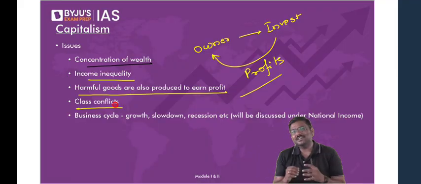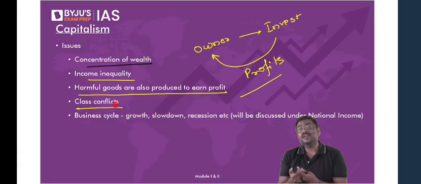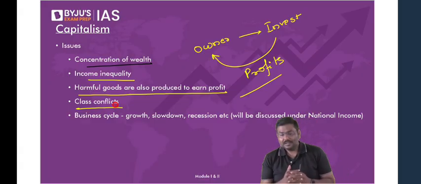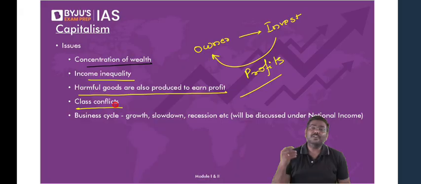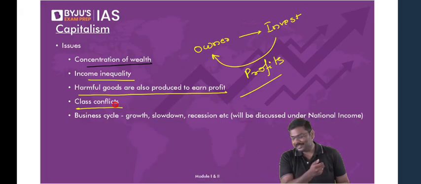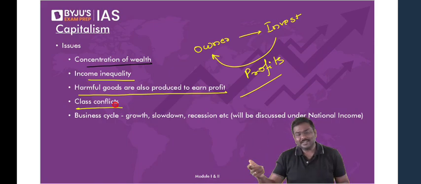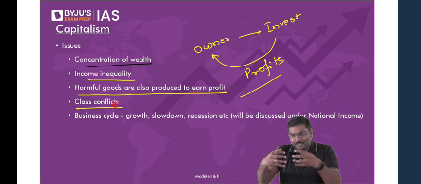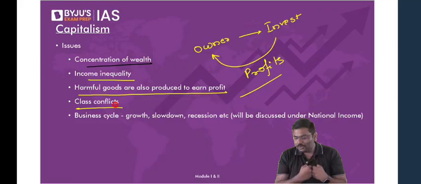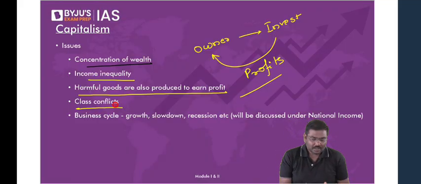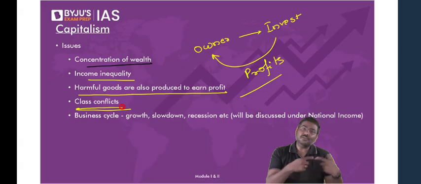And as a result of this, have you seen certain situations where conflict will arise? Conflict will arise. For example, Naxalism. What do you think is the root cause of Naxalism? Think of it. That is basically the two classes. There is a clash between two classes. So I hope you understand. Class conflict arises because of capitalism.